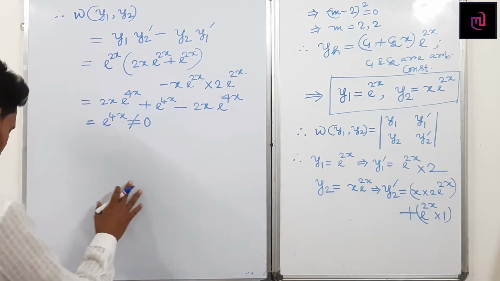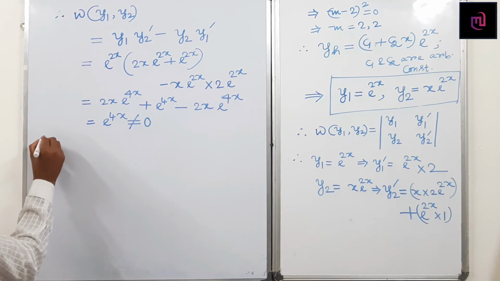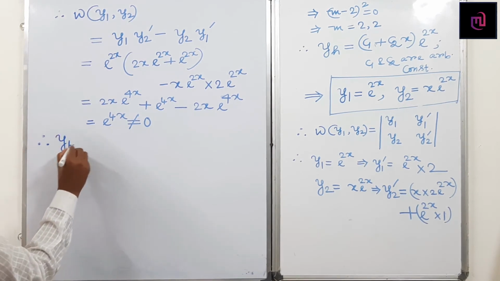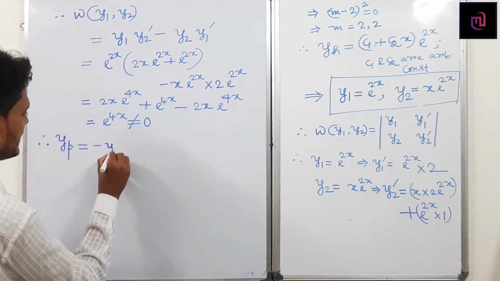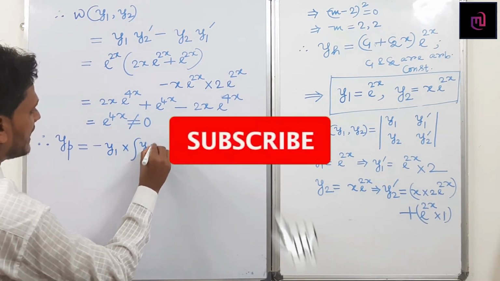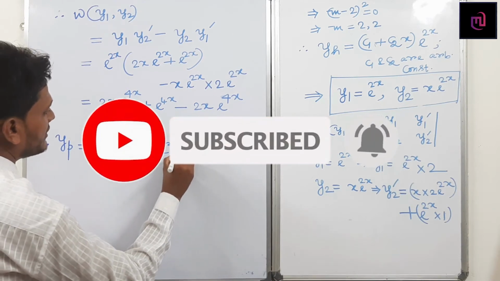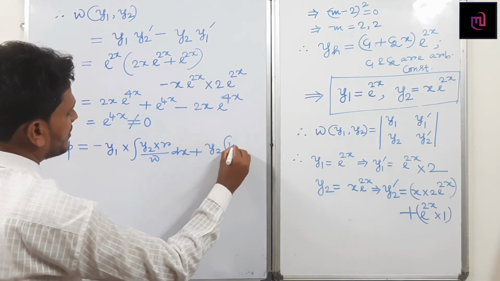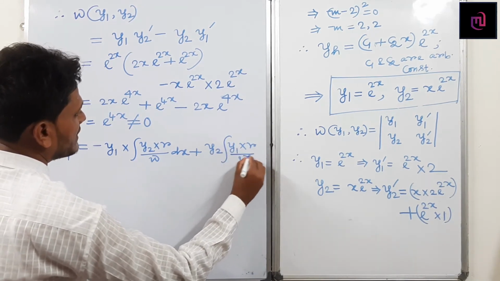Here in this case, you can write e to the power 4x not equal to 0. So what is the solution? Particular solution. Therefore, the particular solution y_p equals, what is the formula? Minus y1 into the integration of y2 into r divided by the Wronskian, dx, plus y2 into the integration of y1 into r divided by the Wronskian, dx.